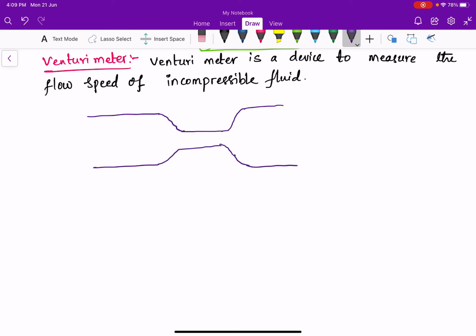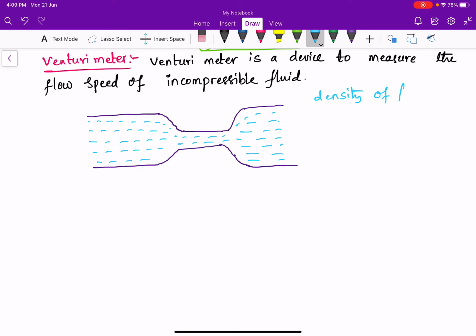Okay. Let us consider the fluid flowing in this flow tube. The density of the fluid that is flowing in this tube, consider it is equal to rho. I am writing it as density of fluid flowing in the flow tube.